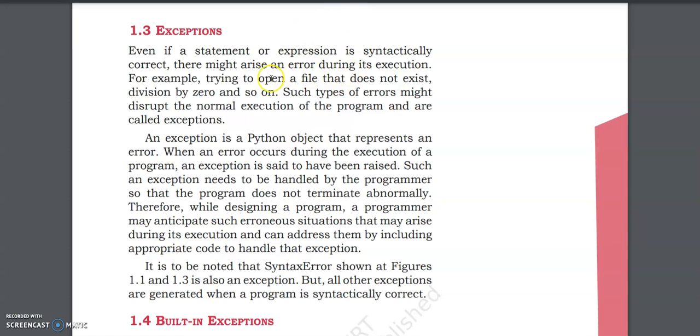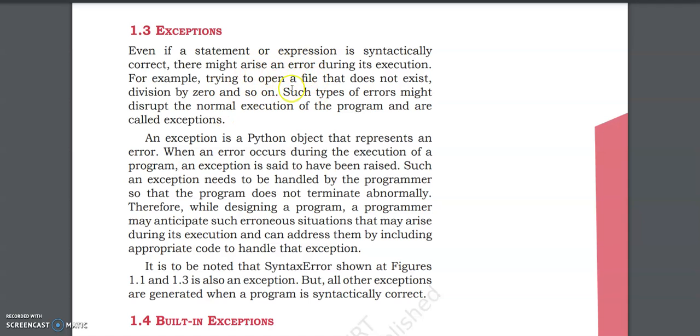So now, for example, we stored a file with the name grade11.py, all in lowercase. And then when we want to execute that file, we begin searching for 11th grade.py. Now, when you're searching for a file that does not exist, it is an error. Okay? When you are dividing by 0, it is also an error. Don't forget this. Such types of errors might disrupt the normal execution of the program and are called exceptions.